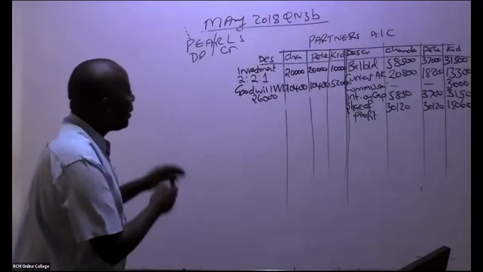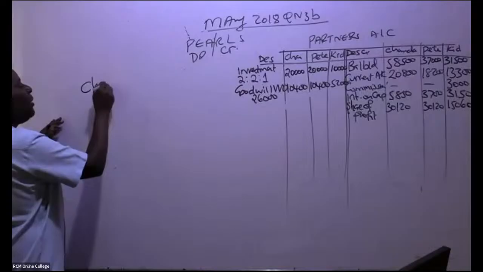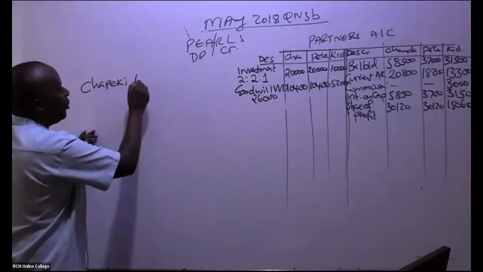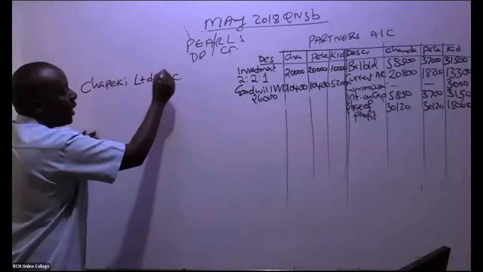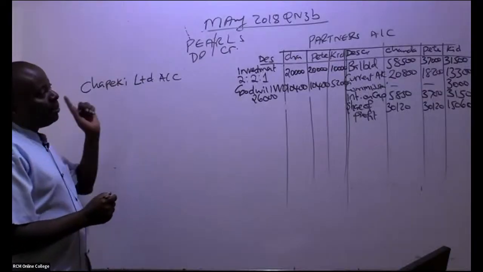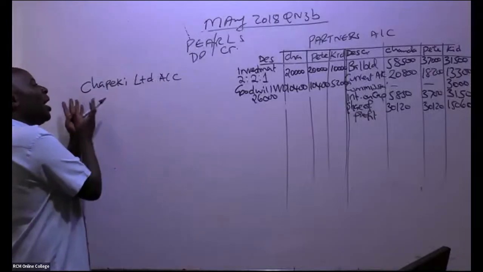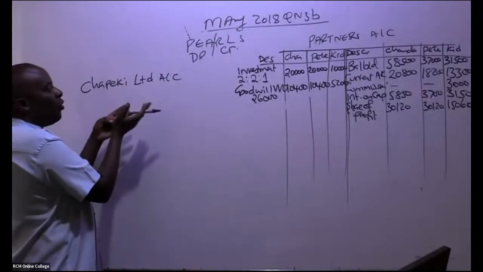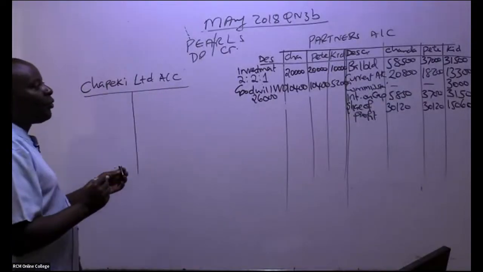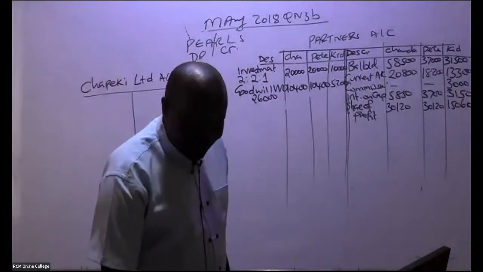So remember, now in the partners' account, we will have a client's name, Chapeki Limited's account. That's still number one. Remember, they want us to do three things: realization, partners' account, and the Chapeki Limited's account. Chapeki is the buyer, the one taking over our assets and some of them. So I'll be able to have this account. I hope you guys are ticking things.